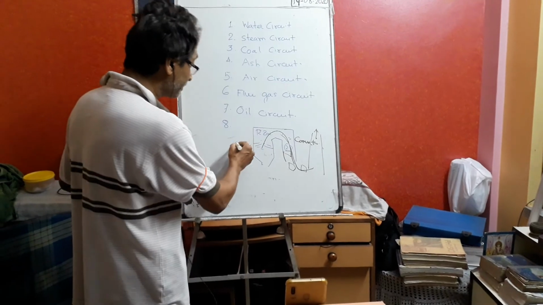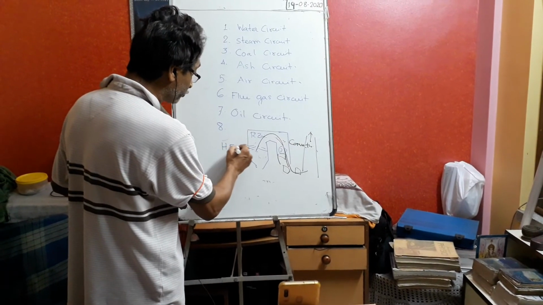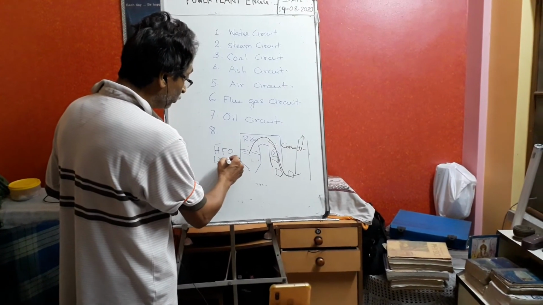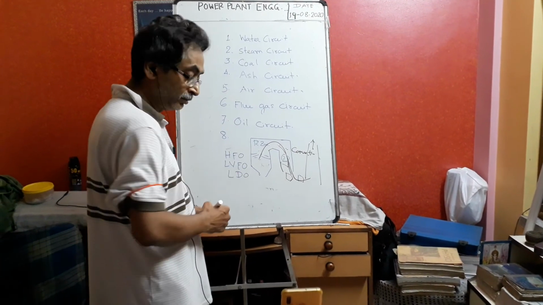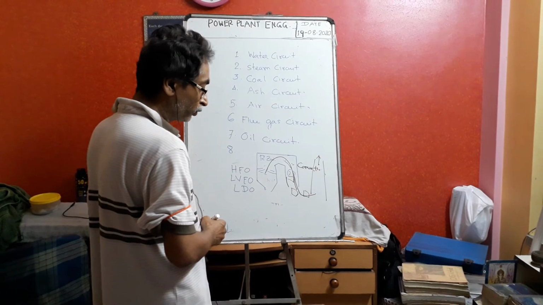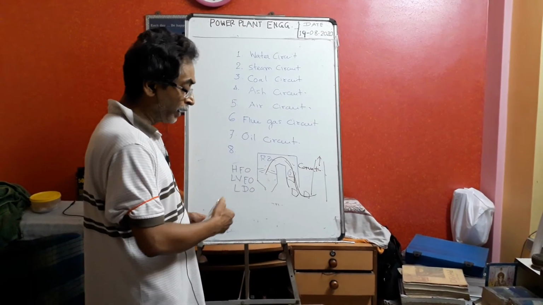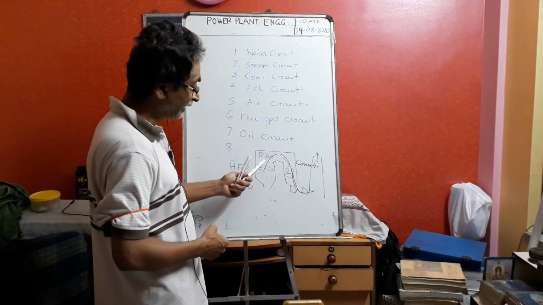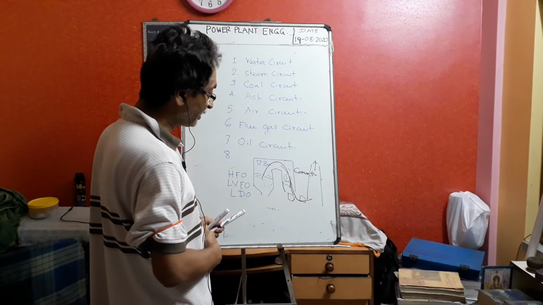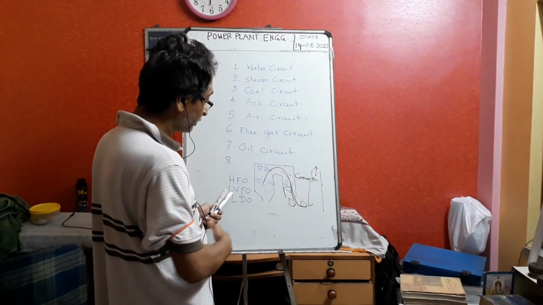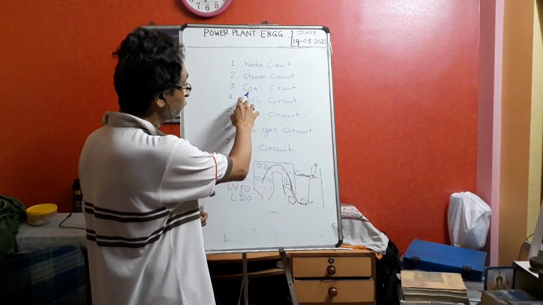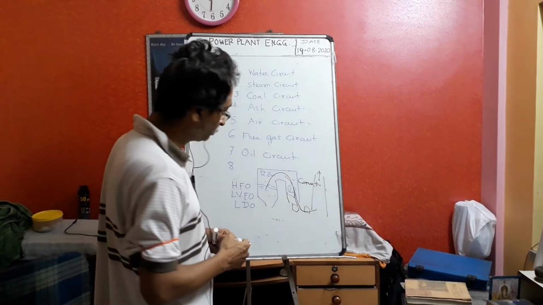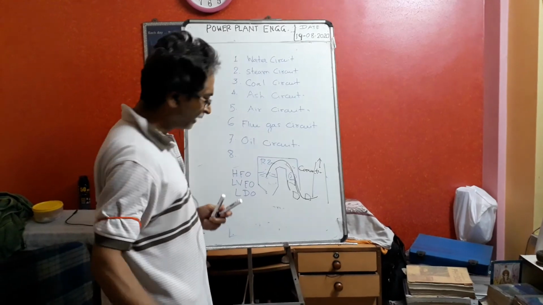There are different types of oil: HFO, LVFO, LDO, light diesel oil. These very crude types of oil we fire initially for ignition inside the furnace. After that, the heat picks up and there is a flame, then we inject the coal. So that is the oil circuit. And there are many other